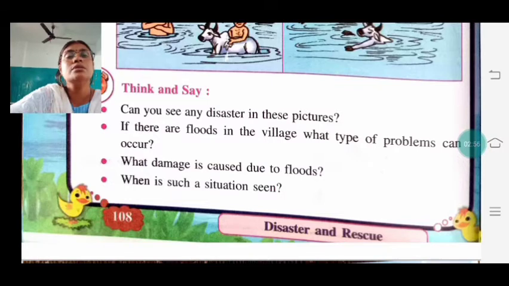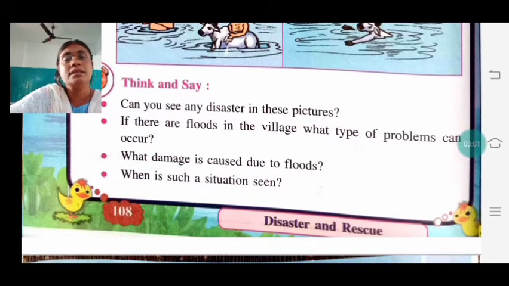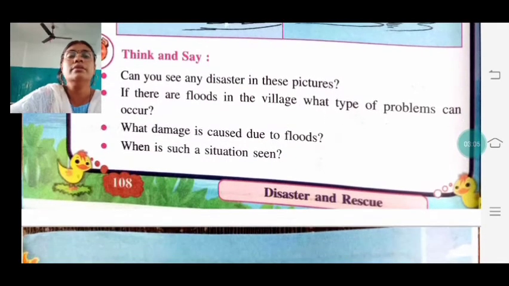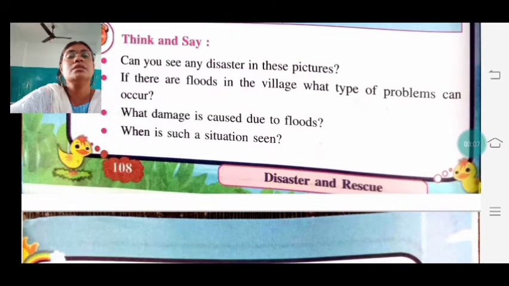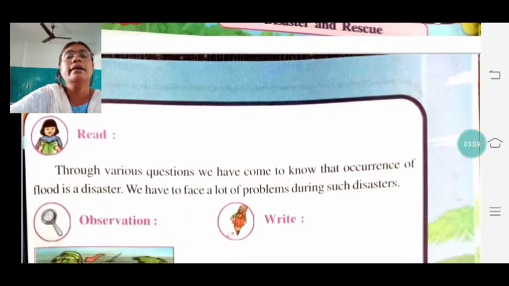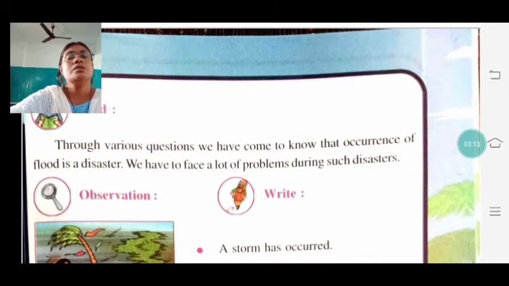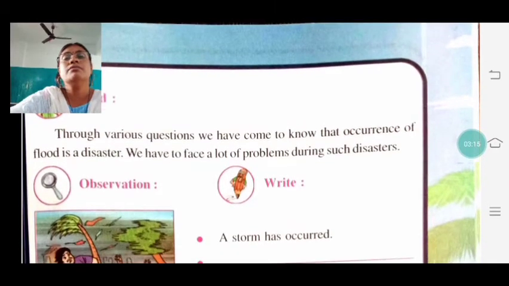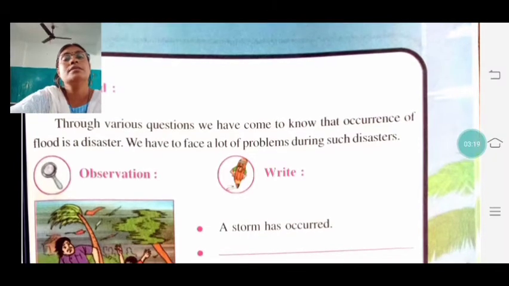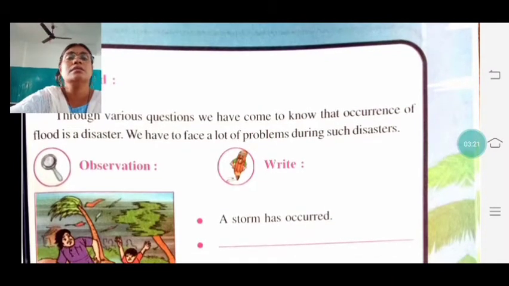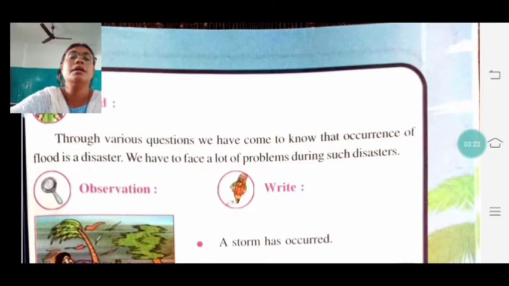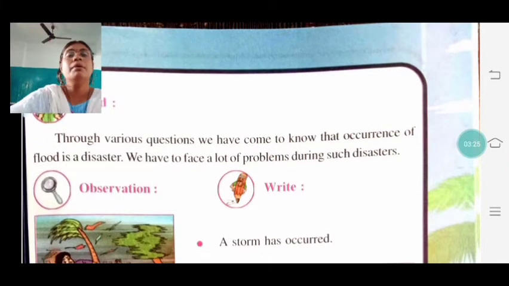What damage is caused due to flood? So much of damage is caused to personal properties, घर टूट जाएंगे, सब कुछ. So much damage is caused due to floods. When is the situation seen? अगर तुमने कभी ये देखा है, so you have to write that. Now read. Through various questions we have come to know that occurrence of flood is a disaster. So we have to face a lot of problems during such disasters. कभी भी ऐसा disasters हमारे life में आता है तो we face so much of problem there.